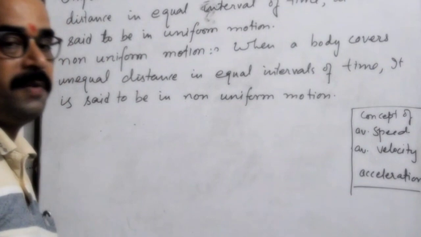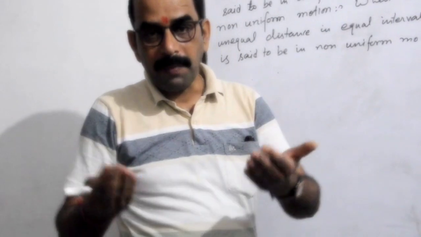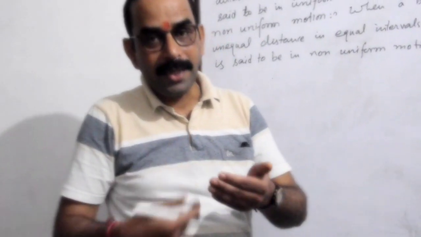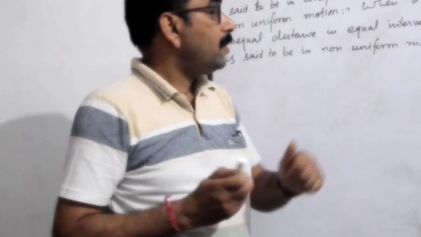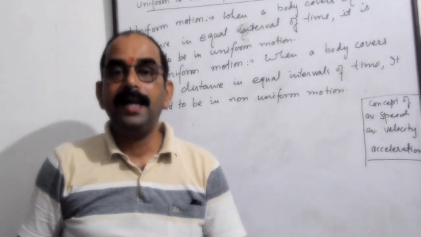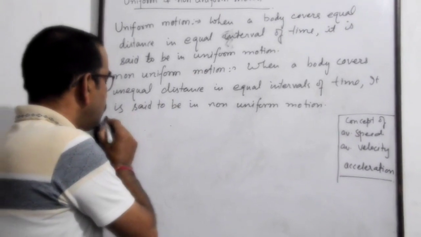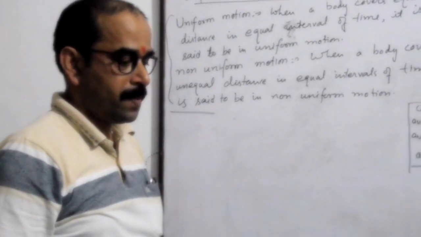We can take a lot of examples. A car moving on the road is normally in non-uniform motion because it cannot go at a constant speed forever. Meantime, it has to apply brakes. When the road is empty, it can increase its speed. When there is traffic, it has to slow down. So the movement of a car on a road is an example of non-uniform motion. So these are the types of motion: uniform motion and non-uniform motion.